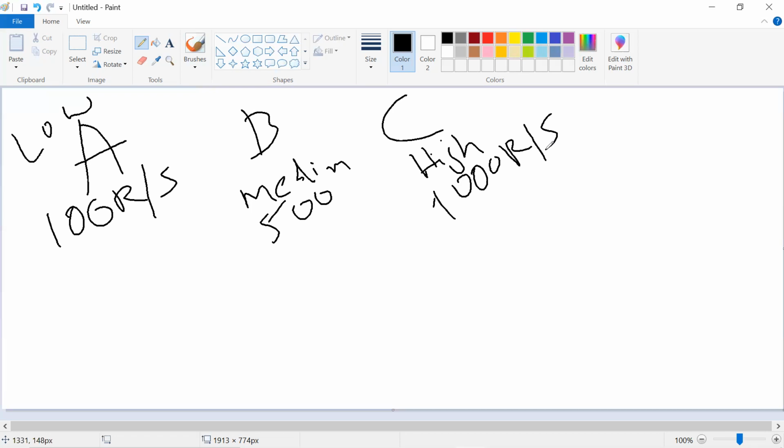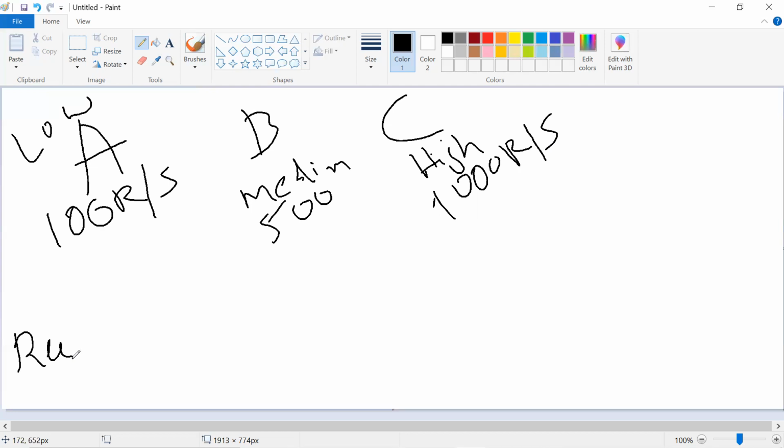It means if we send 100 requests to server A, for all 100 requests the response time will be 1 second, because that is its capacity. Same as if I send 500 to B, the response time is 1 second. Same as if I send 1000 to C, the response time is 1 second. Correct. So now let's see.